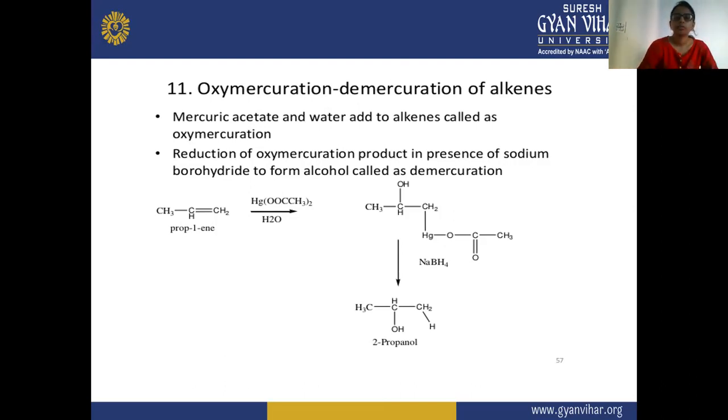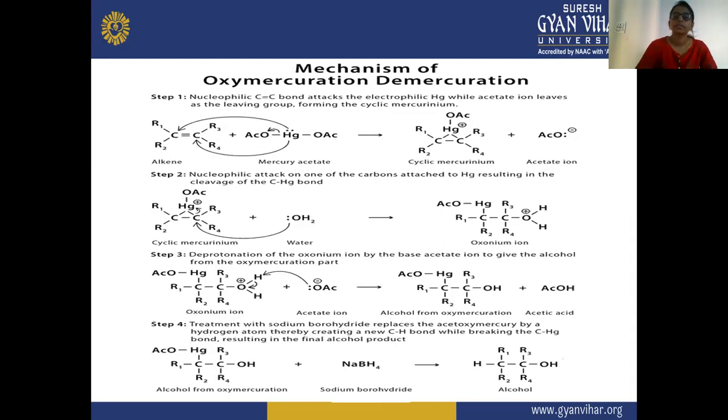So the mechanism of this reaction is given here, the mechanism of this oxymercuration, demercuration. So in the first step, you can see this mercuric acetate, we can write like this also: AcO-Hg-OAc. Ac means acetate. So here two molecules of acetate are joined or attached to this mercury. So here we have written Ac for acetate.